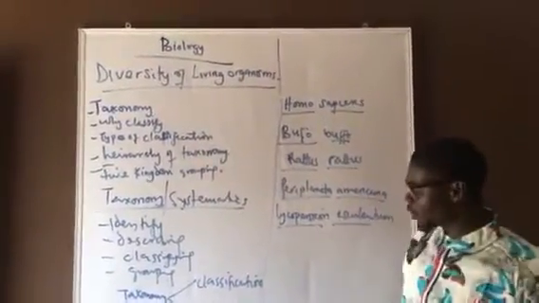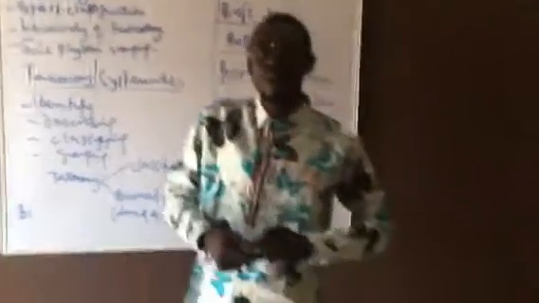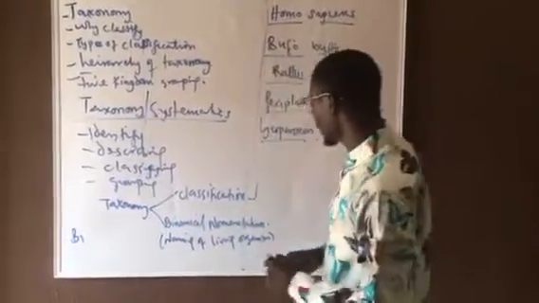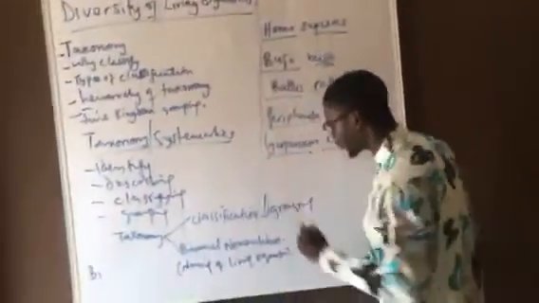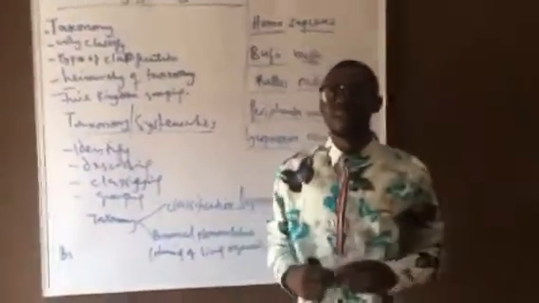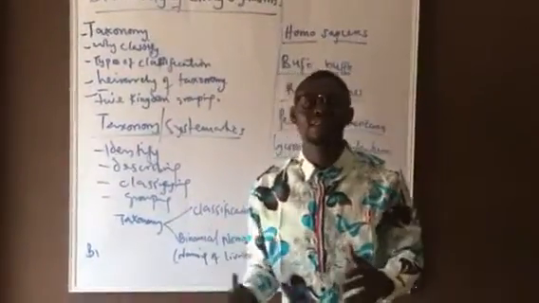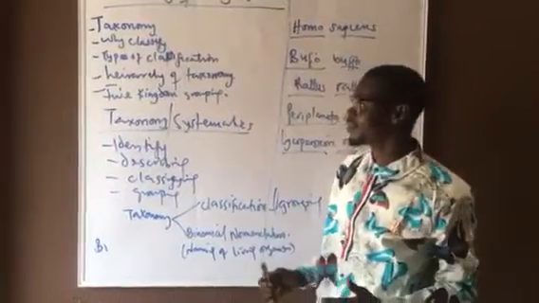So after binomial nomenclature, we move to classification. When we talk about classification of living organisms, it means the grouping, arranging, sorting of living organisms into different categories based on the characteristics, based on the features which they possess.